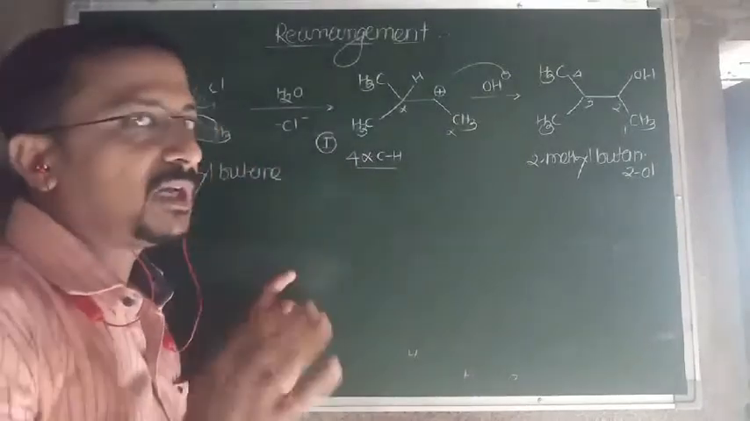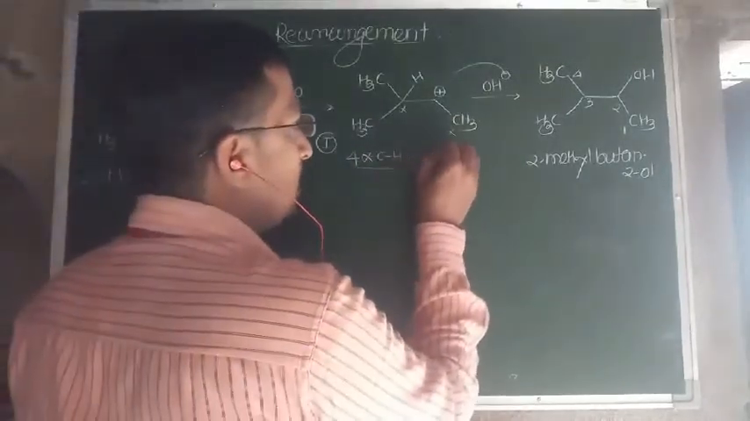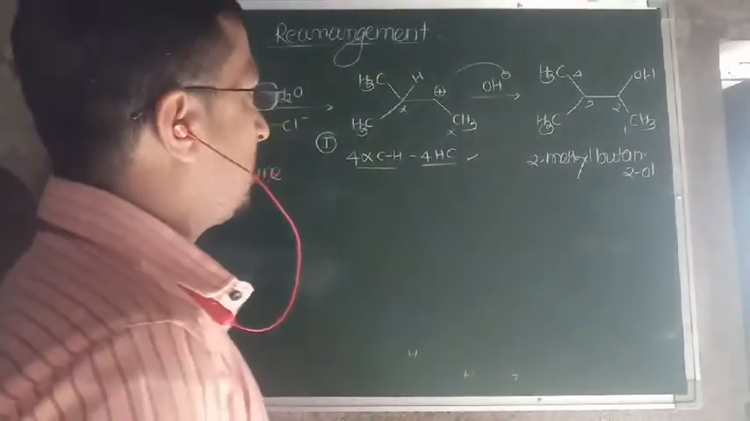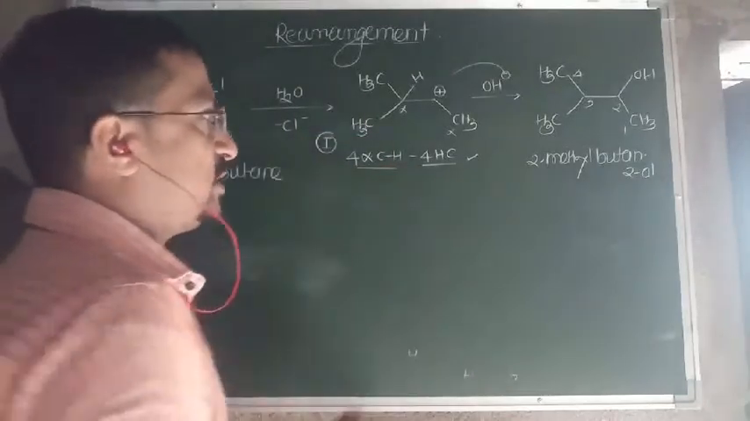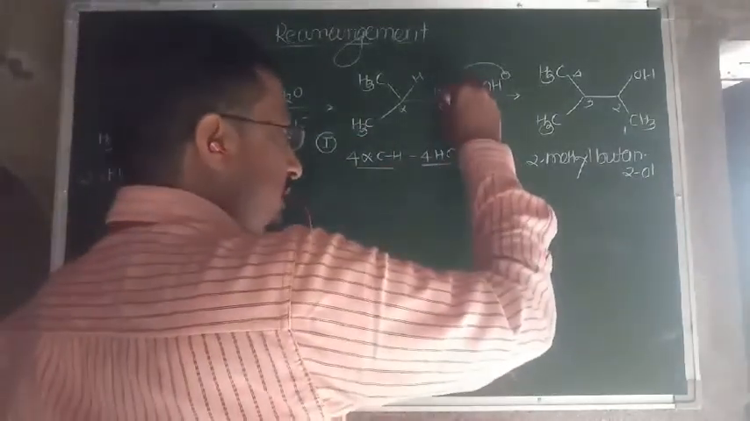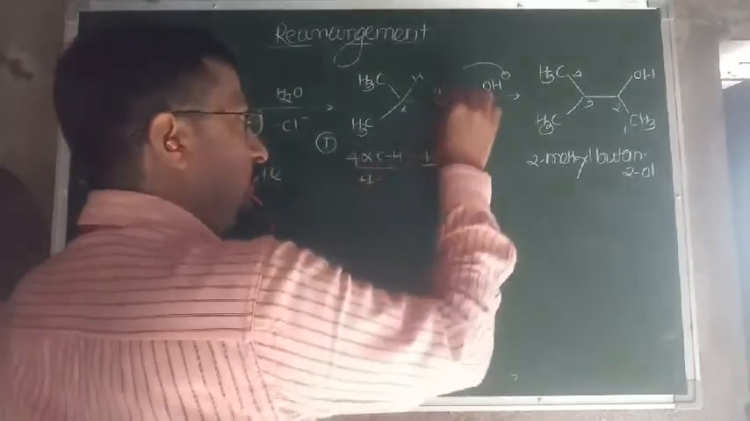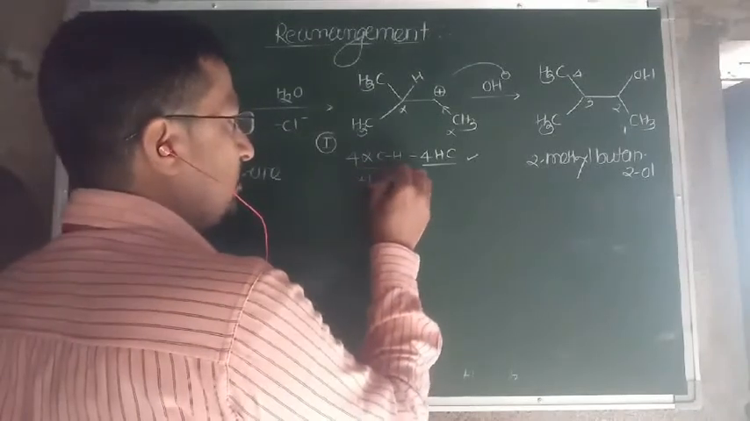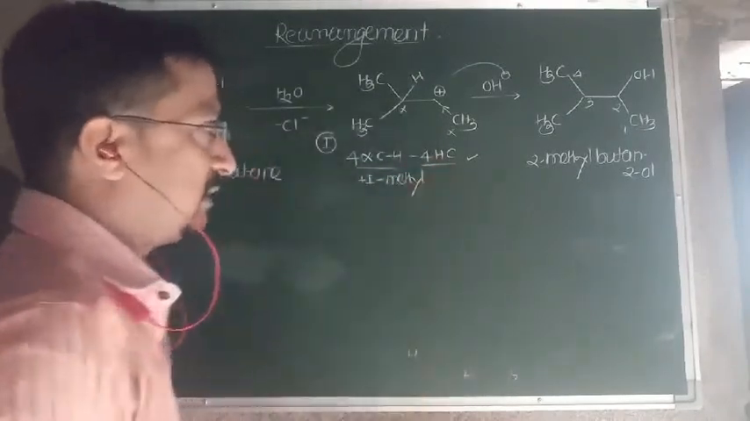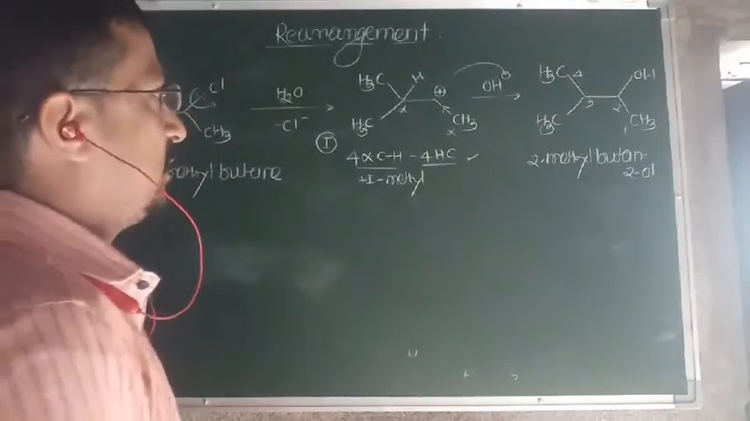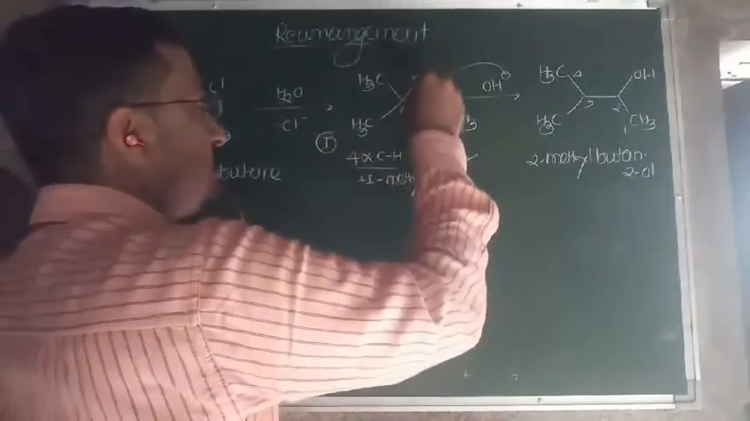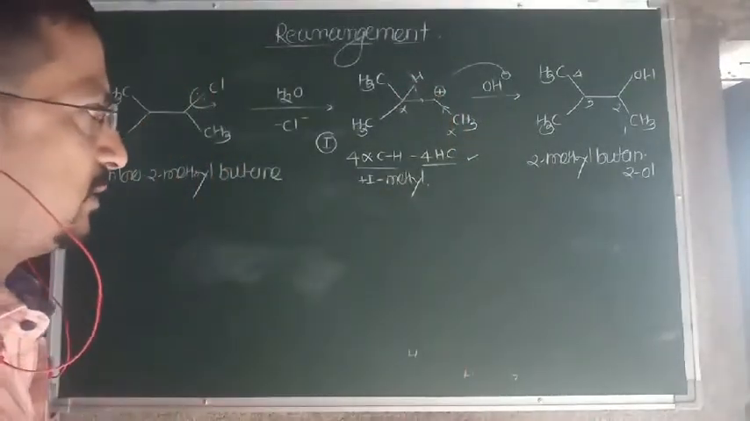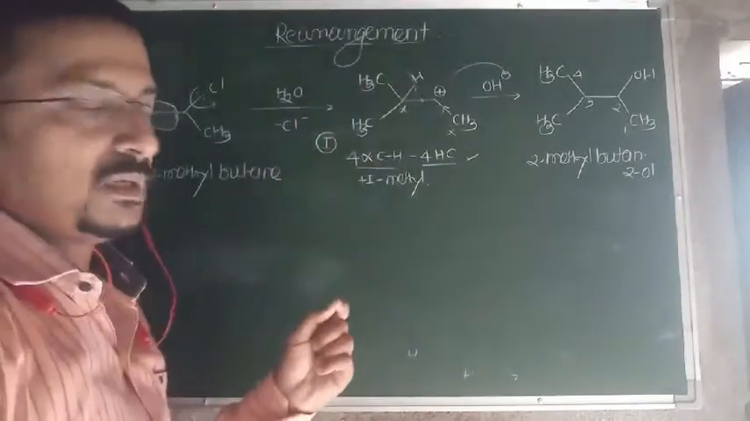As there are 4 alpha carbon-hydrogen atoms, 4 hyperconjugative structures are possible. In addition to that, there is the plus I inductive effect of the methyl group, and this whole bulky group also shows some amount of plus I inductive effect. These are the factors that stabilize this carbocation.